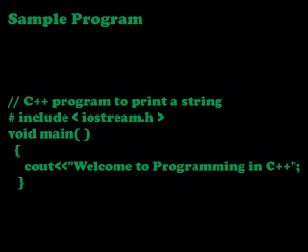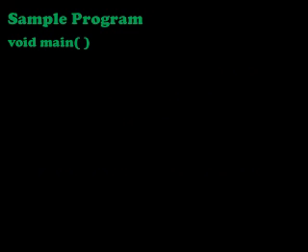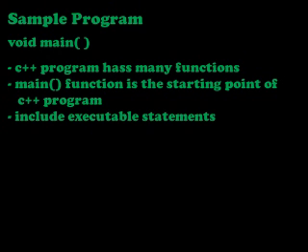Okay children, now we will see the third line of this program, that is void main. A C++ program has many functions. The starting point of every C++ program is the main function. This function includes executable statements.